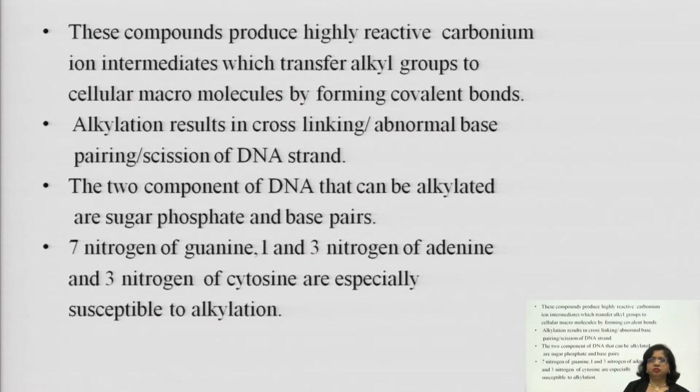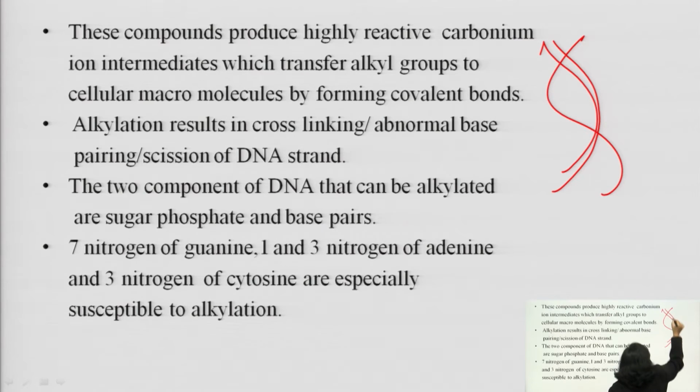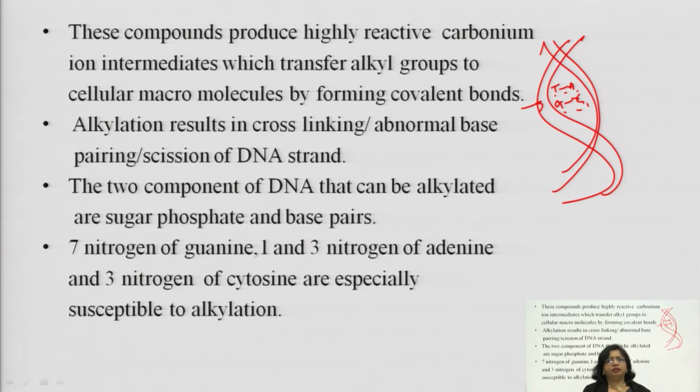The two components of DNA that can be alkylated are the sugar phosphate and the base pair. You see the structure of DNA: this is the sugar phosphate, and here there are base pairs like thymine, adenine, guanine and cytosine. So, the two components of DNA that can be alkylated are the sugar phosphate and the base pair. And what are the sites for alkylation?